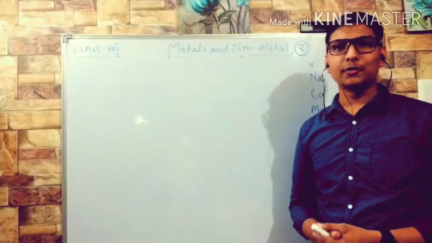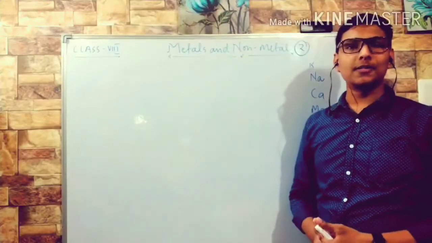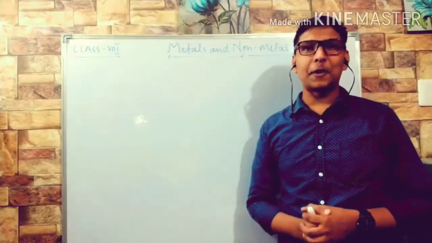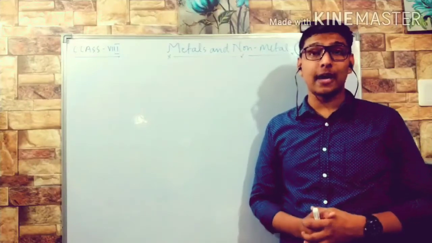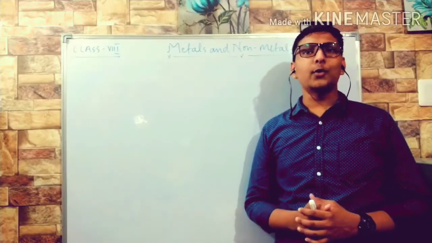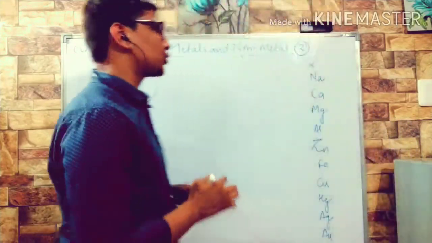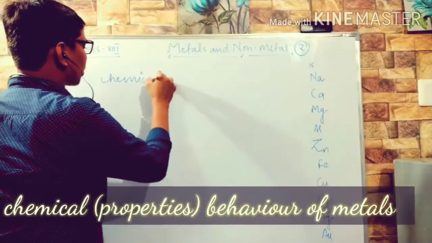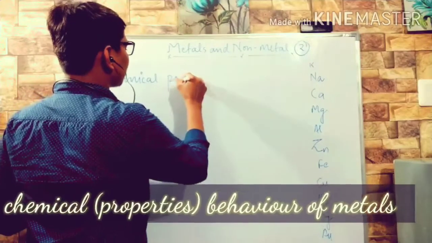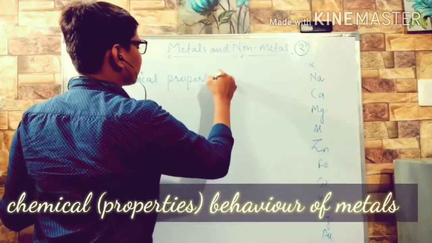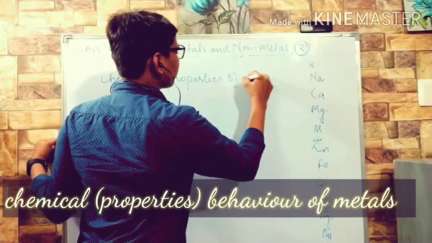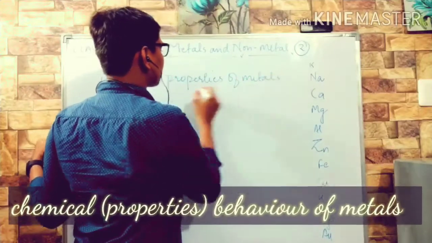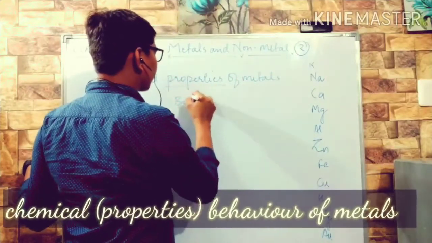Today I am going to continue the chapter metals and non-metals. In the first part we had discussed the physical properties of metals and non-metals. Today we are going to start with the chemical properties of metals and non-metals. So in this video I will discuss only the chemical properties of metals. We can say chemical properties of metals or chemical behavior of metals.